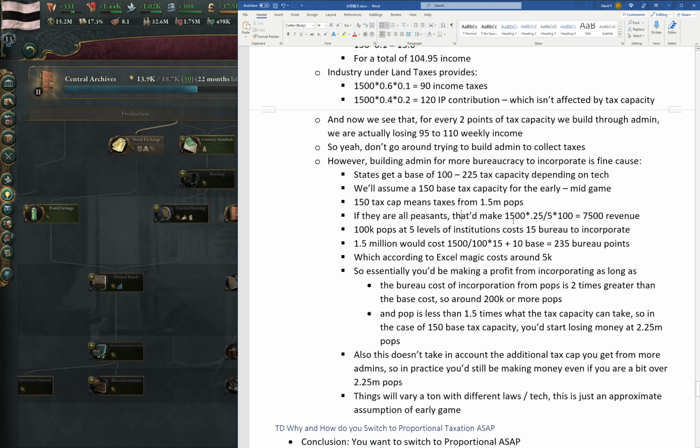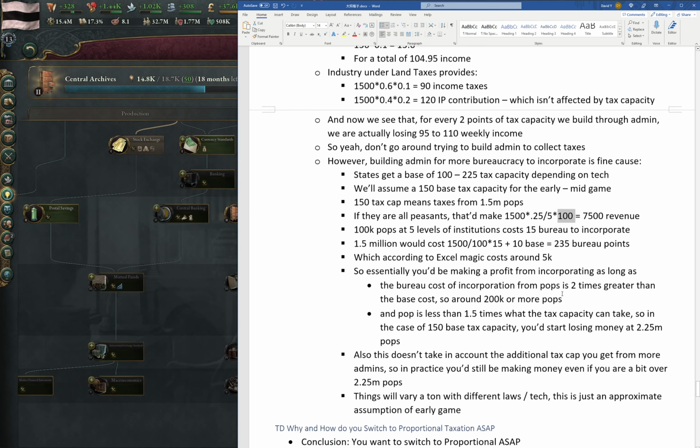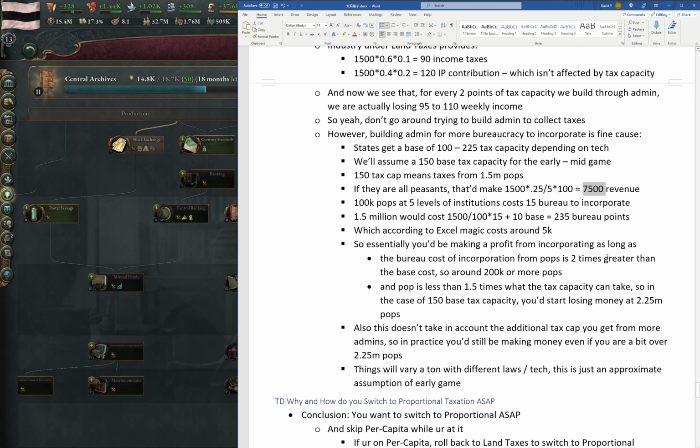And if they're all peasants, that will actually make us 1.5 million times 0.25. That's our workforce ratio divided by 5. That's 5,000 subsistence, 5,000 labor, 5,000 workforce required for every subsistence farm, multiplied by 100, which is the 100 here. Which is 104 here. I'm using 100 just because I'm lazy, honestly. So that will give us 7,500 revenue. So essentially incorporating a state with 1.5 million pops will give us a revenue of 7,500.